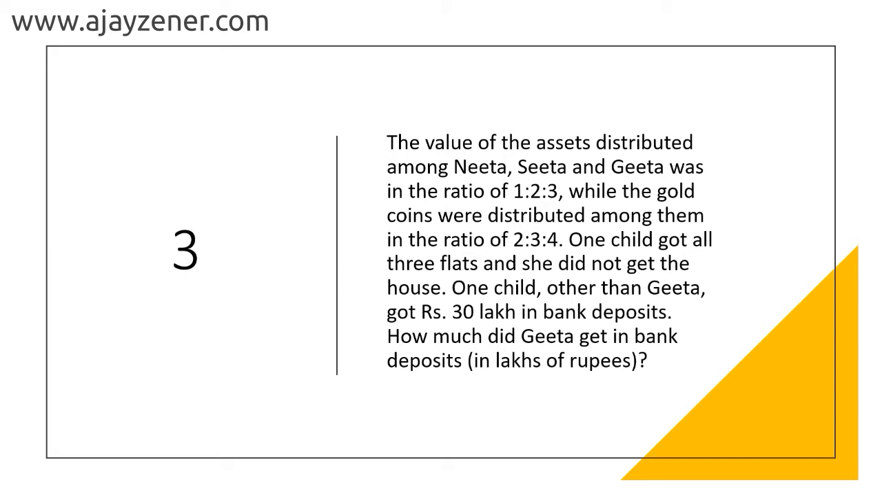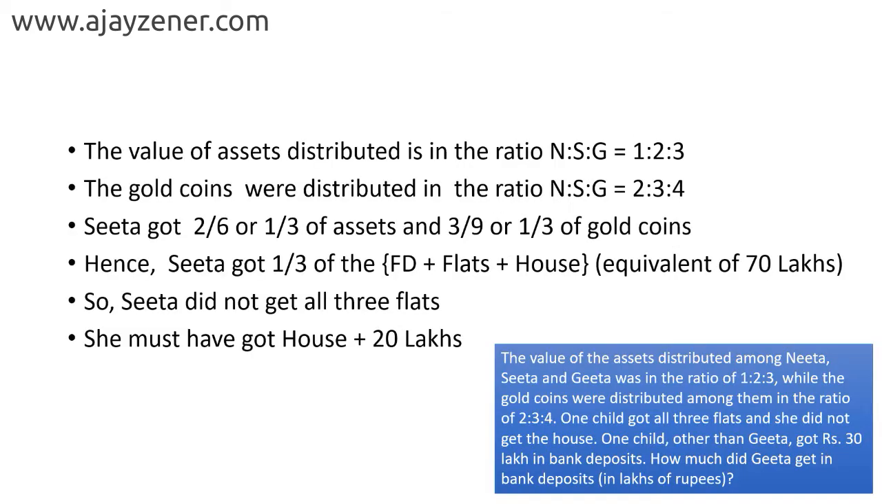And one child got all the 3 flats and she did not get the house. One child other than Geeta got 30 lakh in bank deposit. How much did Geeta get in bank deposit? So I'm going to put that question here again so that it's very clear, and let me just write this down here. So we are talking about the gold coin, and we know Sita, let's put this in that order, Nita, Sita and Geeta. Gold coin was distributed as 2:3:4, so that's 2/9, 1/3, 3/9 and 4/9.